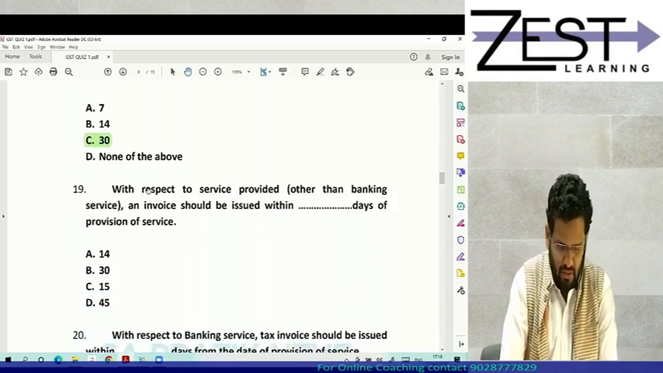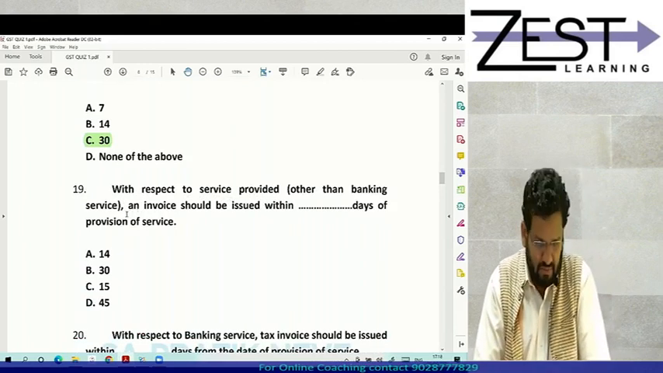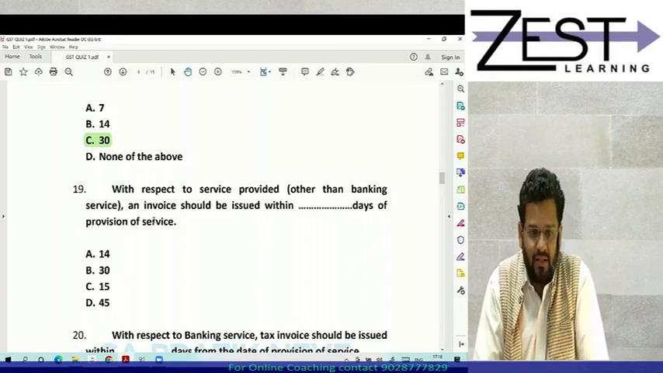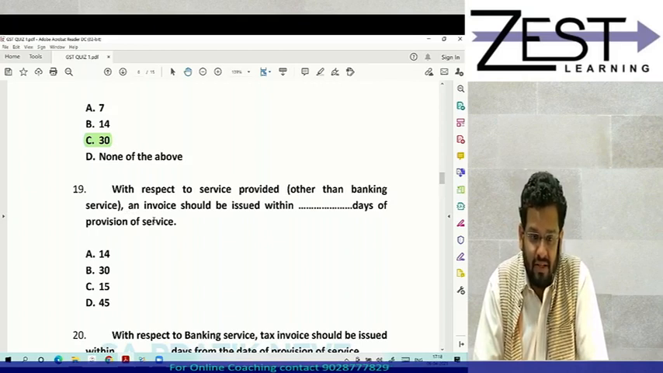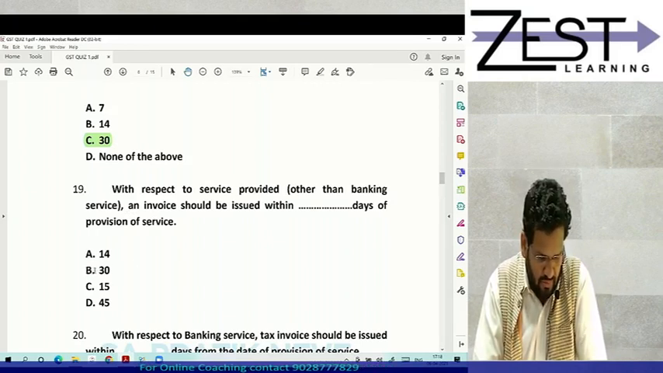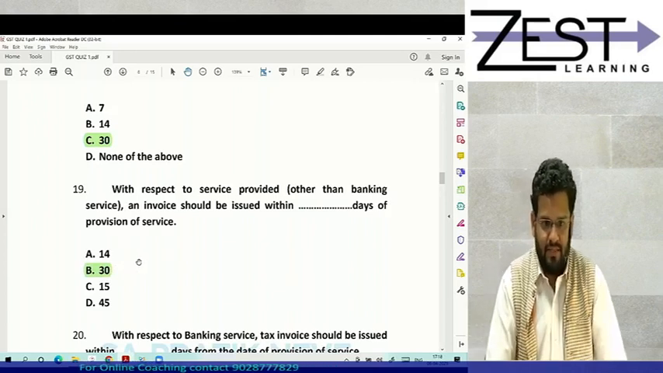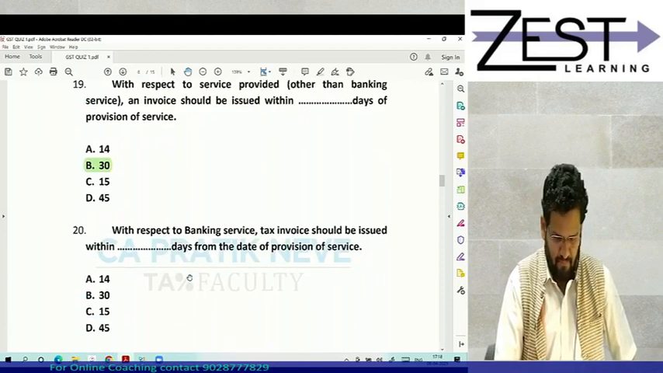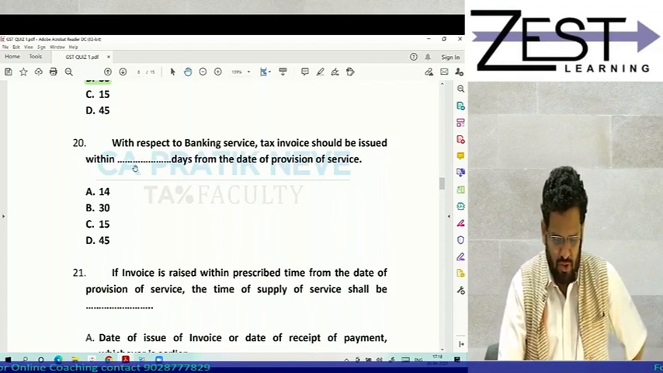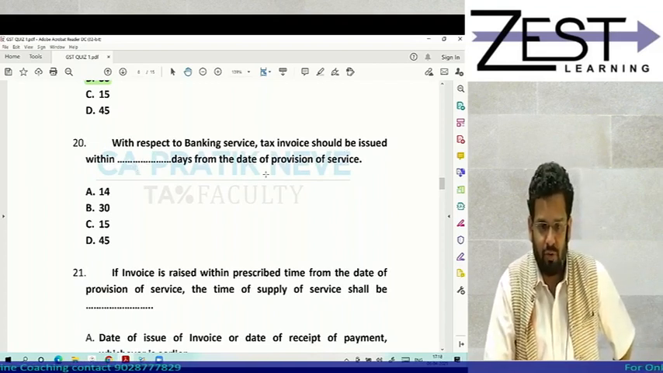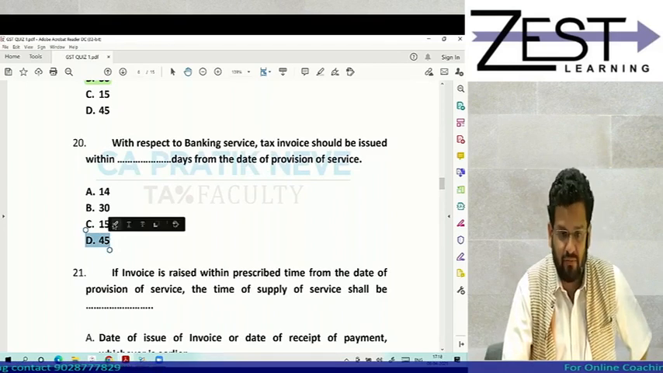19th question. With respect to service provided other than banking service, the invoice should be issued within dash days of provision of service. Within 30 days from the date of provision of service, isn't it? Yes. Next. With respect to banking service, the tax invoice should be issued within dash days from the date of provision of service. Answer is D, 45 days.